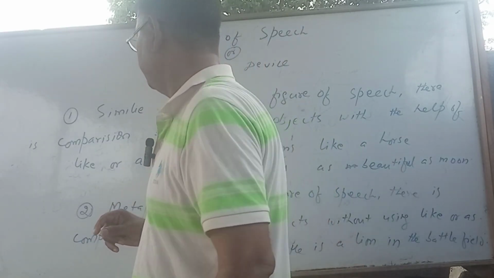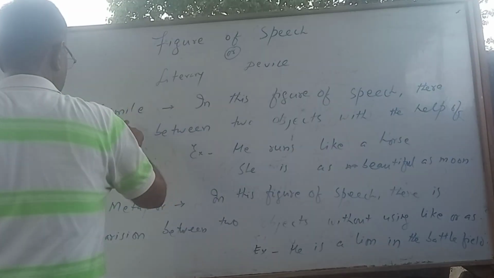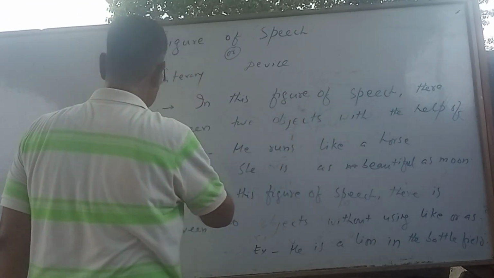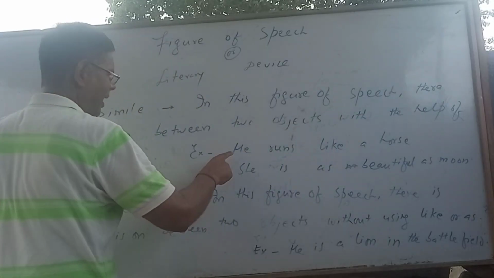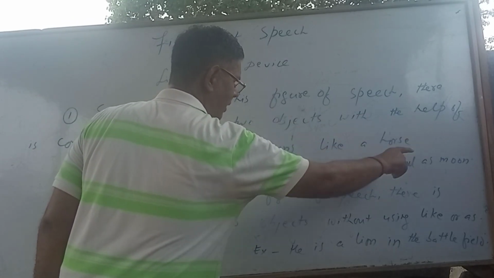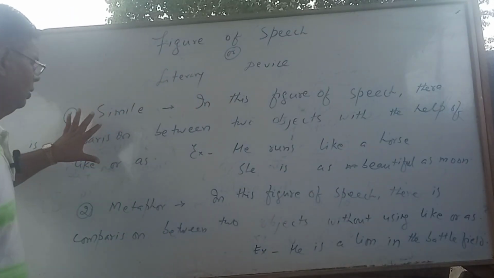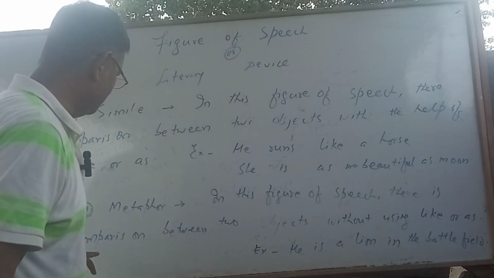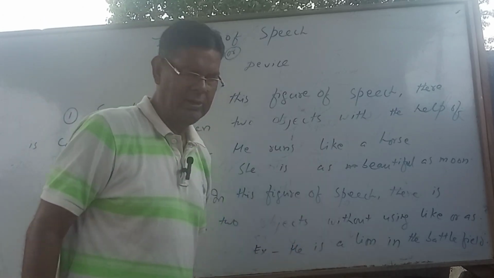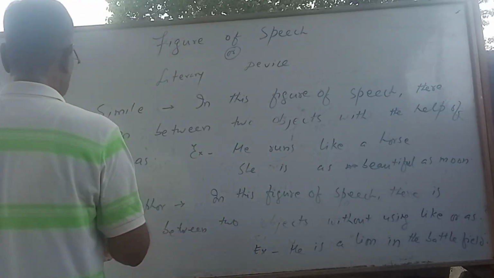Look here, I have given you here the definition of simile. Similarly, in this figure of speech, there is comparison between two objects with the help of like or as. Example, he runs like a horse, he is as beautiful as moon. I think it is clear to you. Metaphor, in this figure of speech, there is comparison between two objects without using like or as. He is a lion in the battlefield. Now I'm just going to write here the definition of irony.